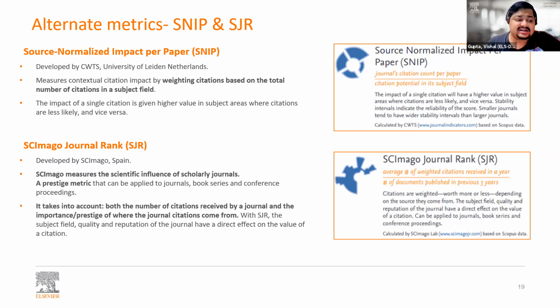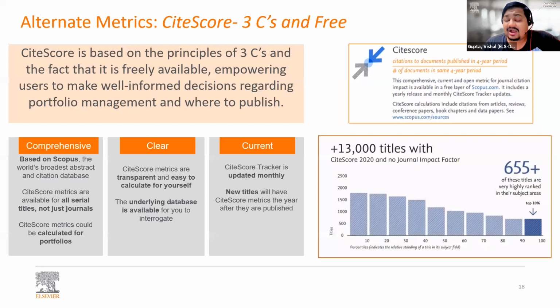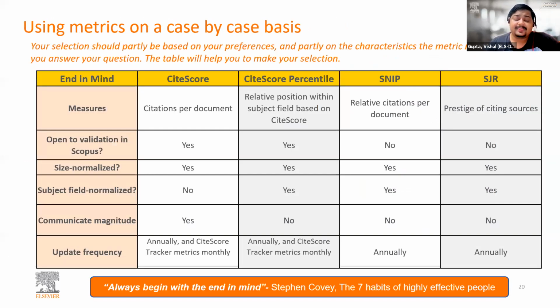Now, the big question is that you have come across so many metrics now, and the big question is which one to use and when. So a simple answer to this question is always start with the end in mind, right? It means that you need to be very sure and very clear of what you want to achieve. For example, if you are looking to publish in a journal which is read by top institutes across the globe, you would definitely go to SJR because that tells you the prestige.